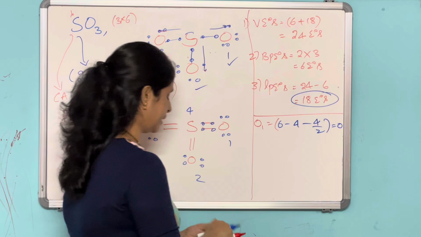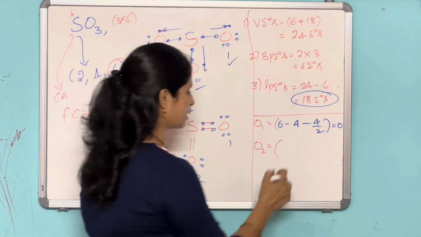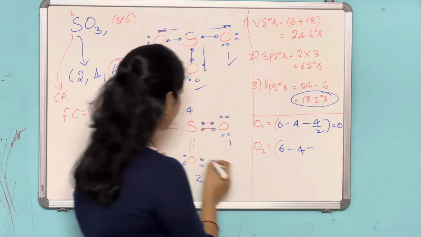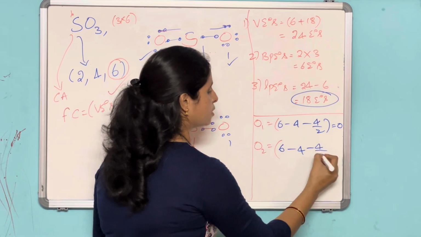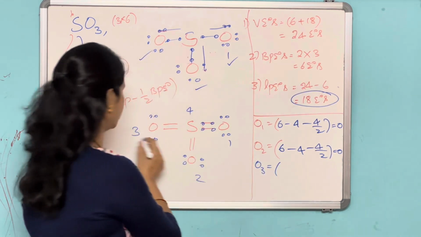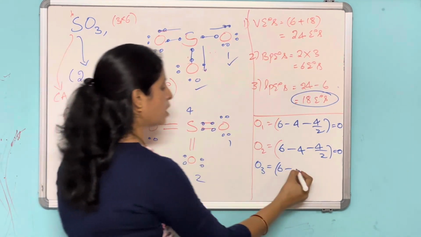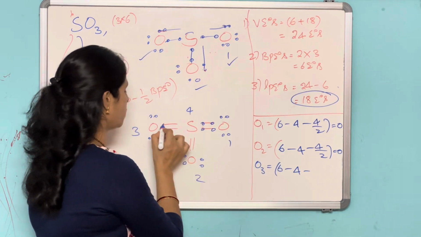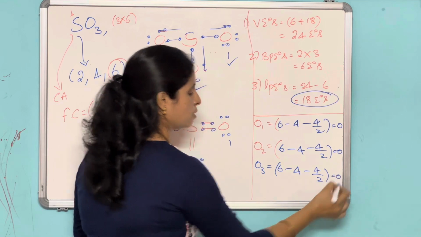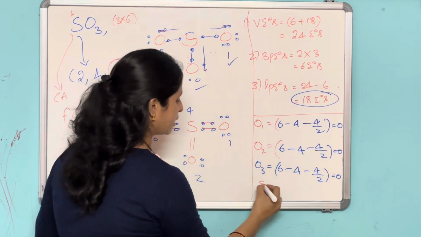And next calculate the formal charge for O2. Here also, how many valence electrons? Oxygen belongs to the 6th group. Around this oxygen, 4 lone pair electrons and 4 bond pair electrons. This also is 0. And calculate the formal charge for O3, this third oxygen. Number of valence electrons minus 1, 2, 3, 4 lone pairs minus how many bond pairs? 1, 2, 3, 4. 4 by 2, which is equal to 0. No charge.